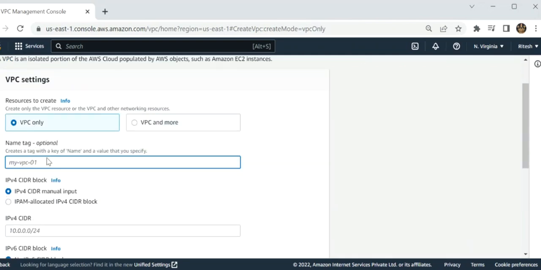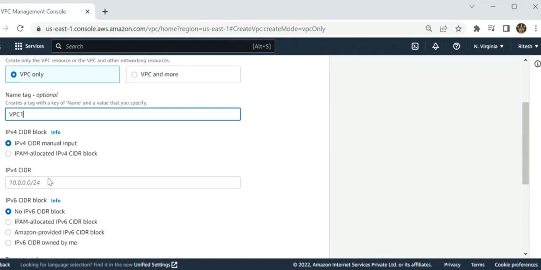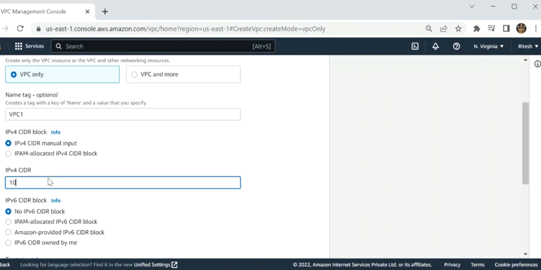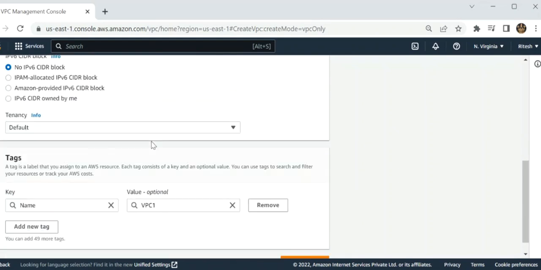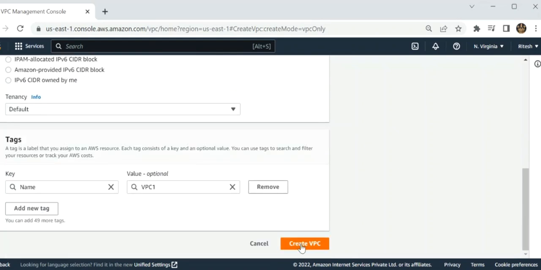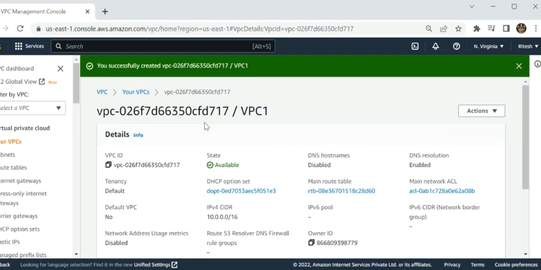Now I have given a name, VPC1. Now I have provided the IPv4 CIDR, 10.0.0.0/16, over here. Now I click on create VPC. So one VPC has been created. Now I have to create another one.